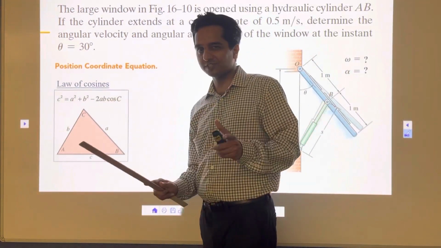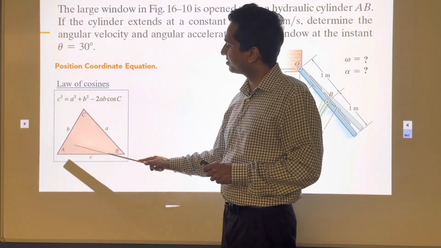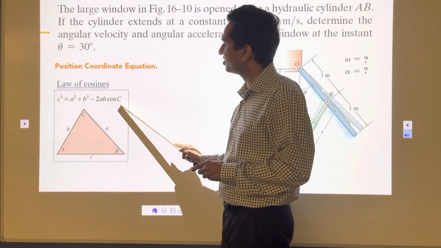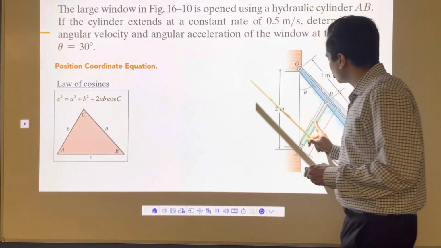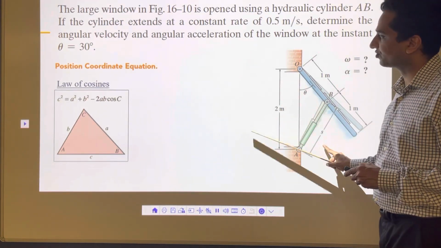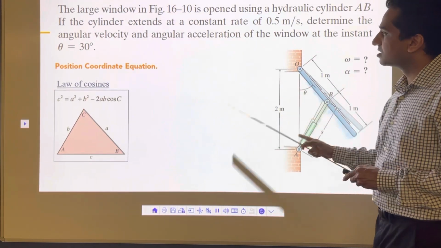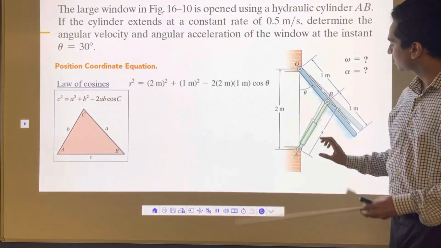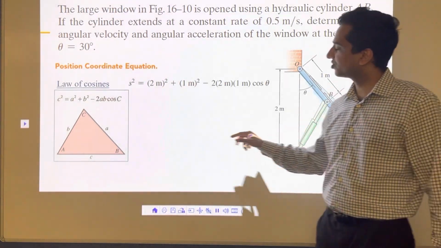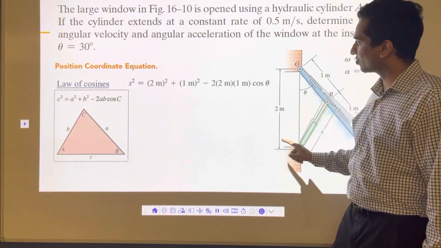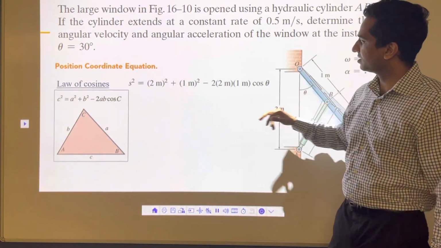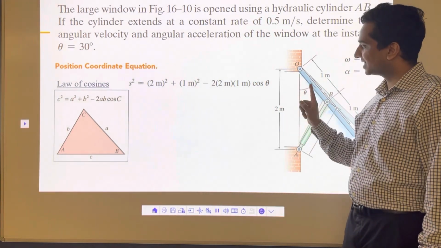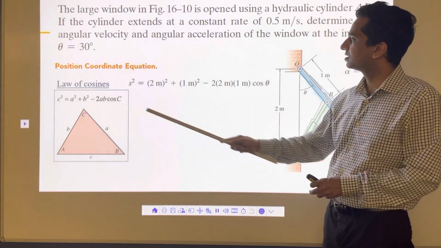It's simply part of geometry. If we know A, B, C here, these angles, then C squared equals A squared plus B squared minus 2AB cos C. If we know that, we should be able to get the relationship between theta and s. So for this triangle, I'm going to plug in the numbers. I'll get s squared, this side squared, equal to 2 squared, this side squared, plus 1 squared, this side squared, minus 2 into 1 cos theta, whatever this angle is. And that's my relationship between theta and s.